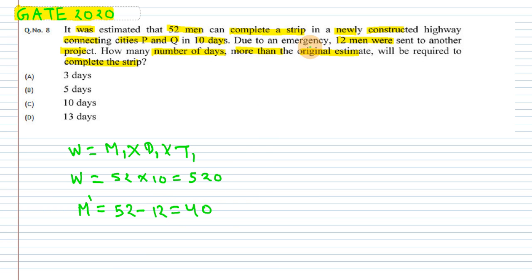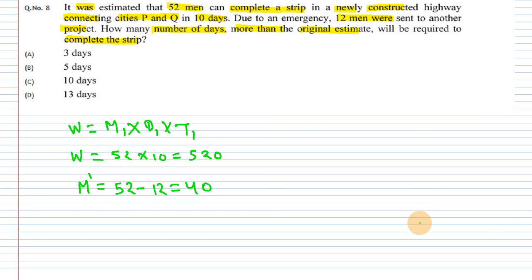They are asking how many more days than the original estimate will be required to complete. The earlier work was 520, so they have to do that much work only, but the number of men is reduced, that is 40, right? And we have to find the number of days required. Suppose this is d2 and this is m2. So now we will be finding d2.